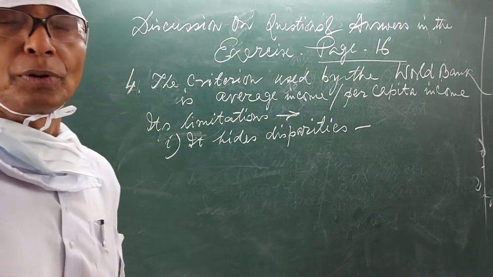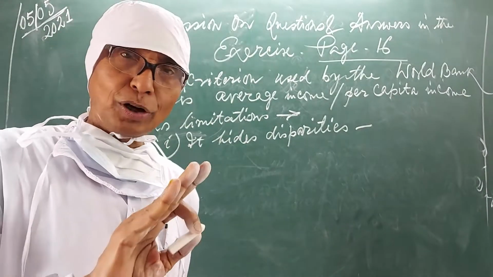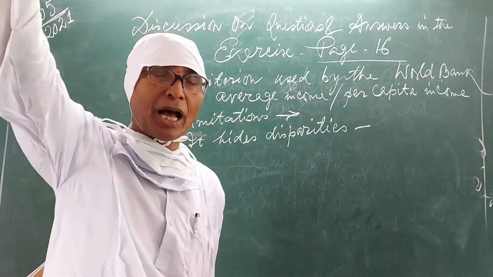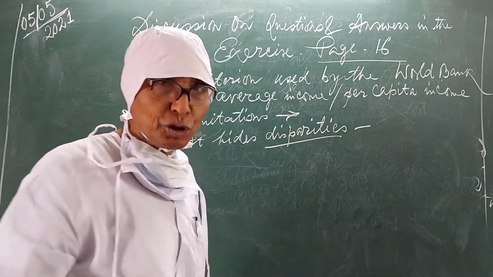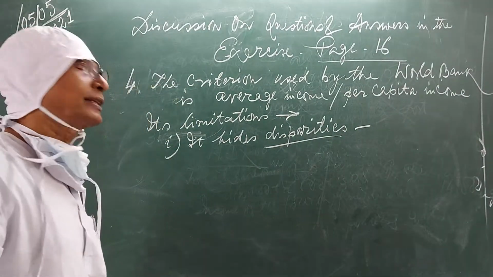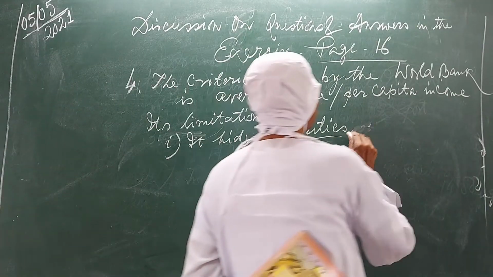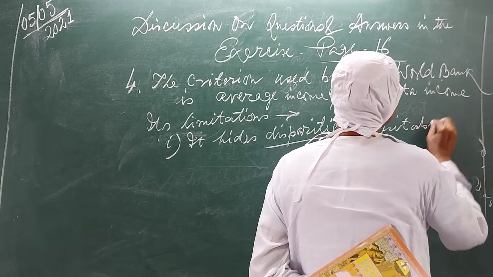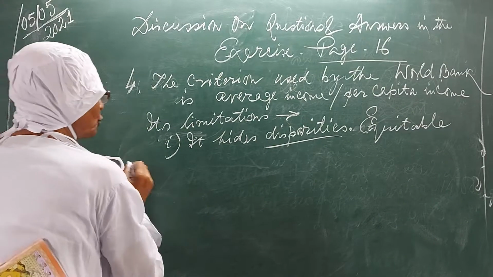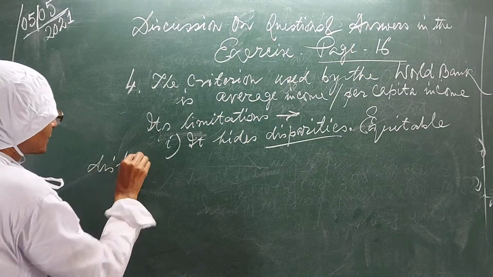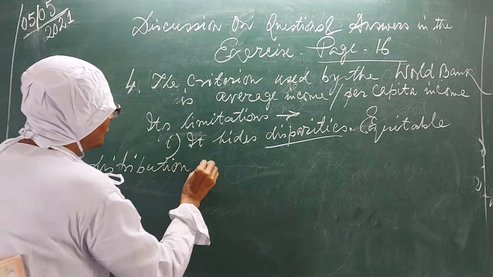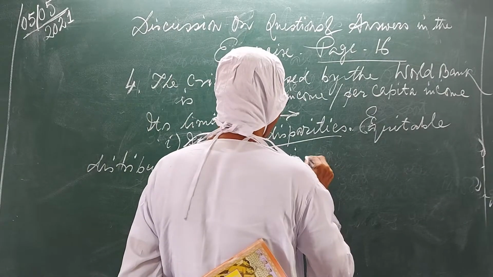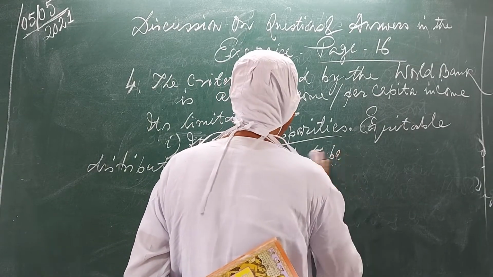On the basis of per capita income, we cannot know whether income of each family is the same or there is disparity, inequality. That is the equitable distribution of income. Equitable distribution of income is another criterion to be considered.